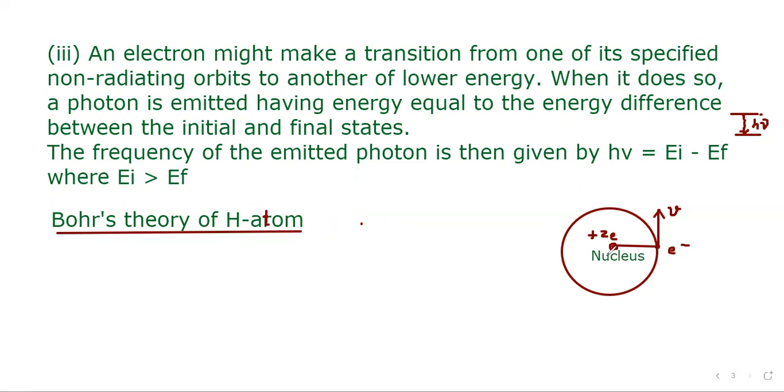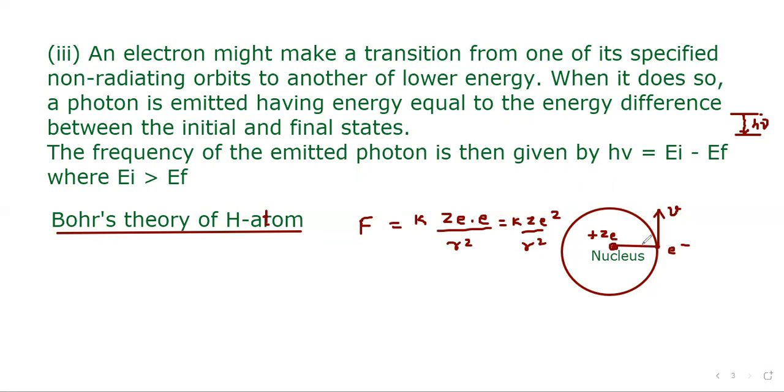So we know that the force on the electron due to the charge on the nucleus will be F equal to K times Ze times e divided by separation squared, where K is 1 upon 4 pi epsilon naught. So this will become K Ze square divided by r square.